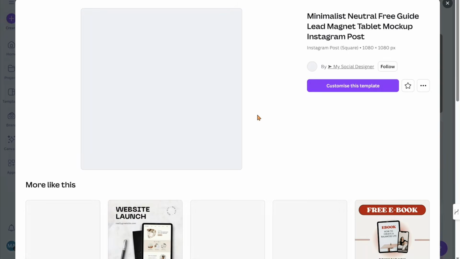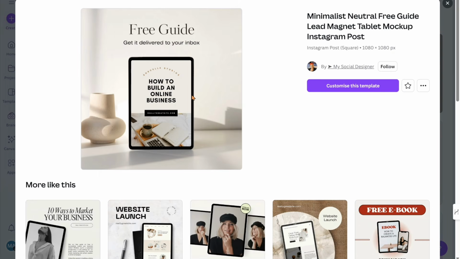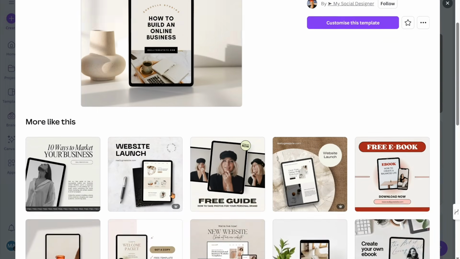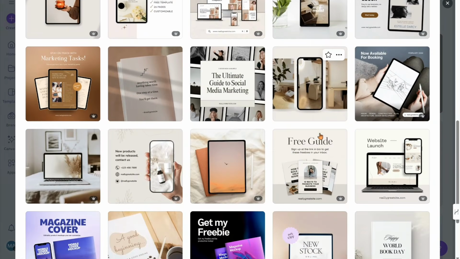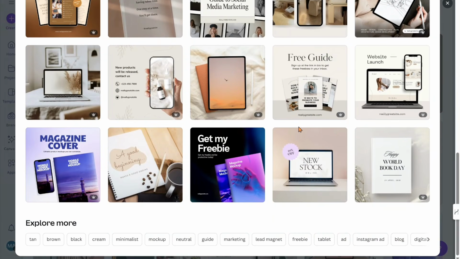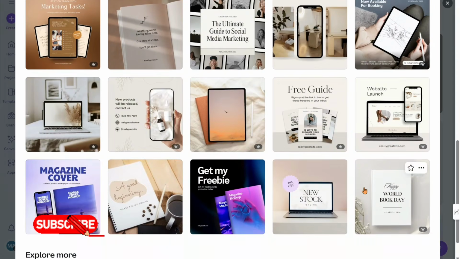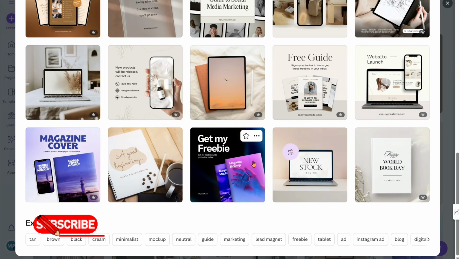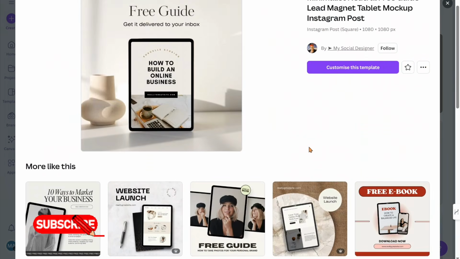You can choose this one. We're going to work with this one. It's free. Okay, so you click on it. When you click on it, it's going to show you additional templates, so many templates, but don't get overwhelmed. Choose as fast as possible because we're not going to spend so much time creating our ebook. Money loves speed, so you have to do this as fast as possible. Don't overthink it. Choose a template that you want to use and move on with it.